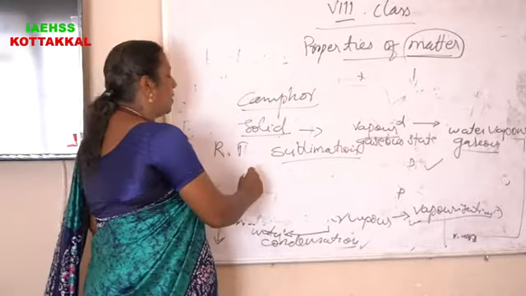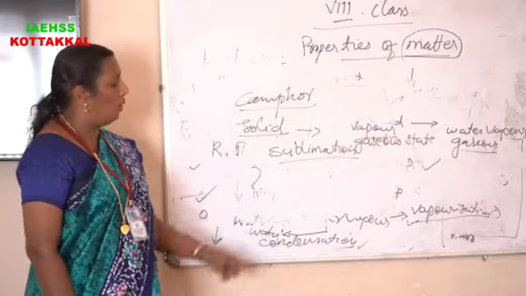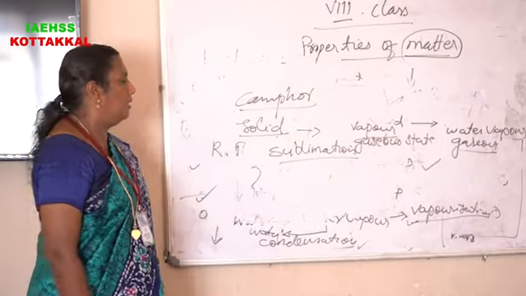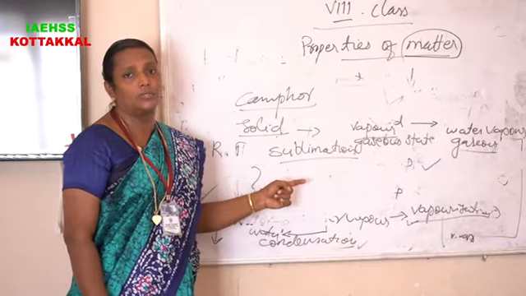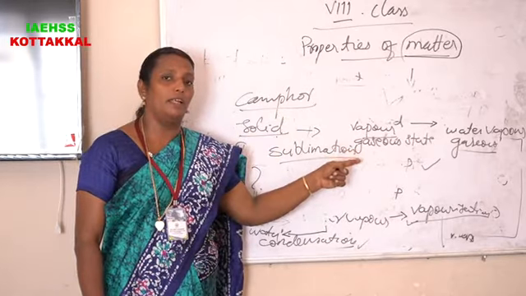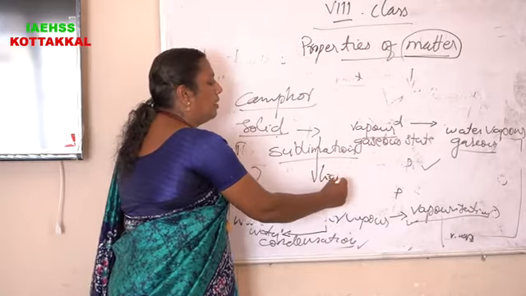So the question is, give the definition of sublimation, or what is called sublimation. Then we can define sublimation as the process of change of solid directly into vapor state without undergoing liquid state.